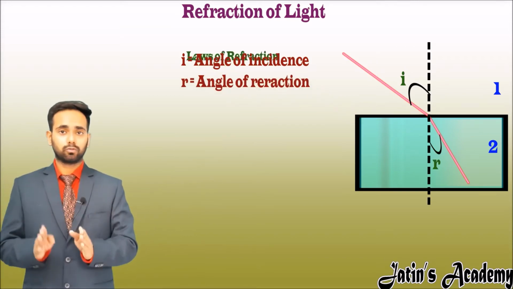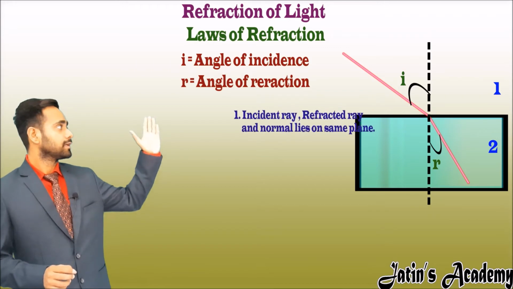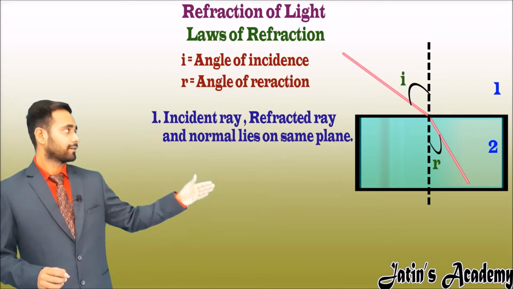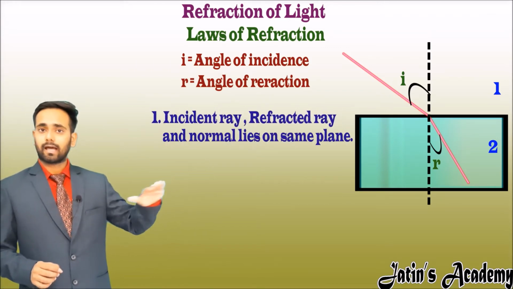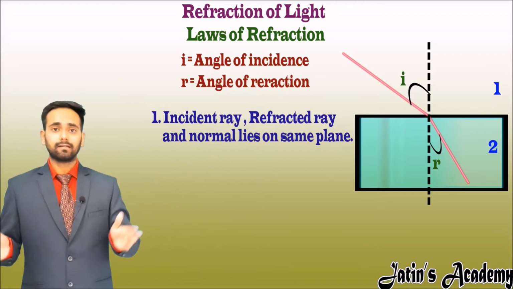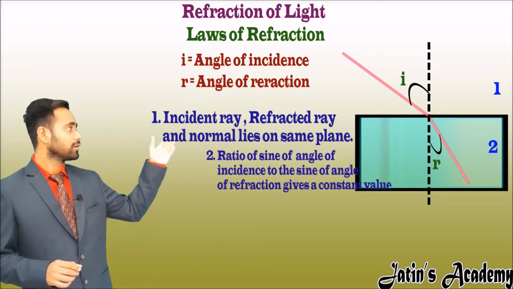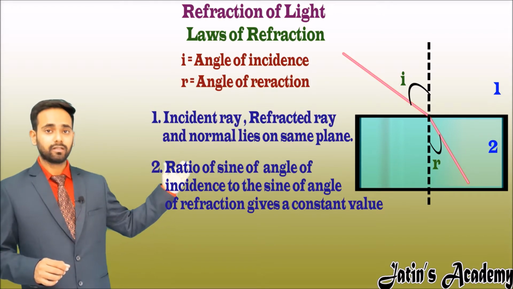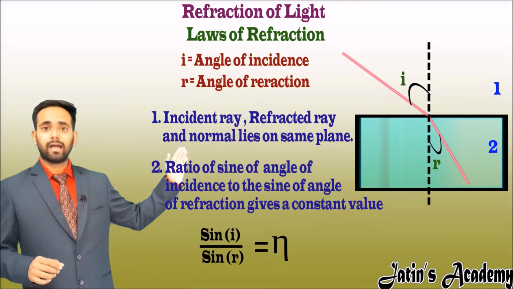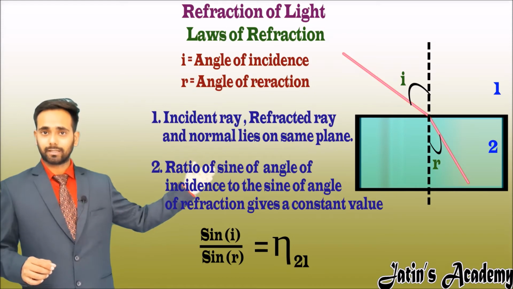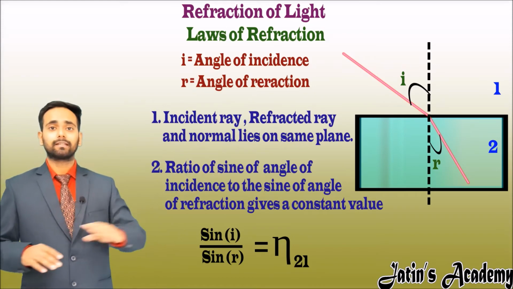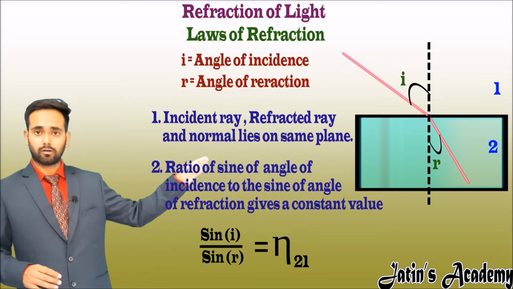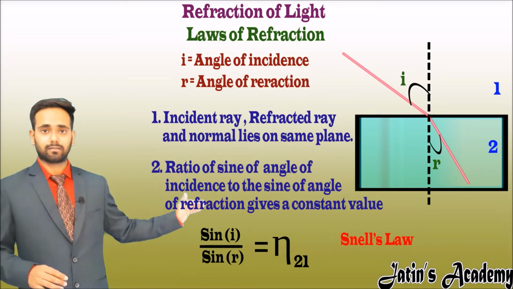Now here are two laws. The first law is that the incident ray, refracted ray and normal lie on the same plane, and the second law is that the sine of the angle of incidence to the sine of the angle of refraction gives a constant value, and this constant value is nothing but the refractive index, and this second law is nothing but Snell's law.